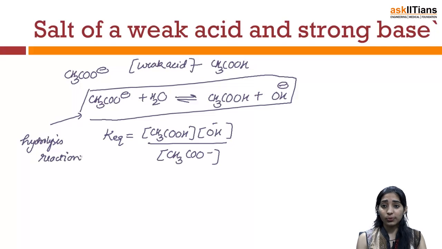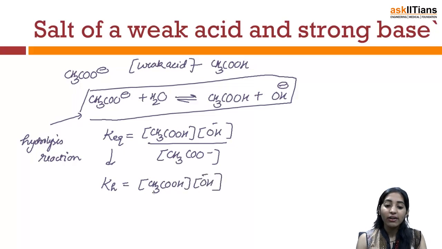Because in this reaction the acetate ion is going to react with water. So I can also call this K equilibrium as Kh, and this will be written as CH3COOH multiplied by OH minus, further divided by CH3COO minus.